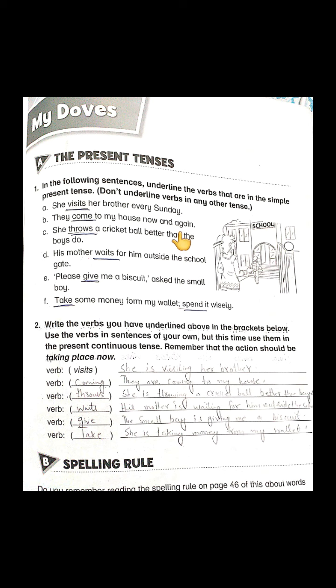B is, they come to my house now and again. So what is the action word here? Come. C is, she throws a cricket ball better than the boys do. What is the action word here? Throws. D is, his mother waits for him outside the school gate. What is the action word? Waits.